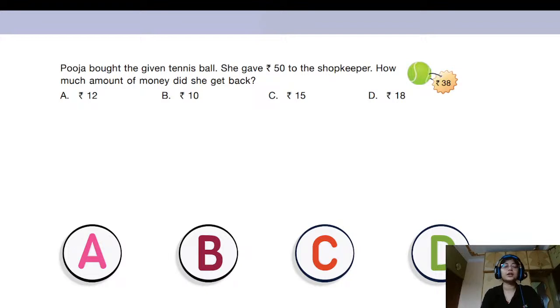So we have the next question here, which says Pooja bought the given tennis ball. You can see a tennis ball over here. And you can also see the price tag hanging from the tennis ball. It says rupees 38. That means the price of the tennis ball is 38 rupees. She gave 50 rupees to the shopkeeper. How much amount of money did she get back?